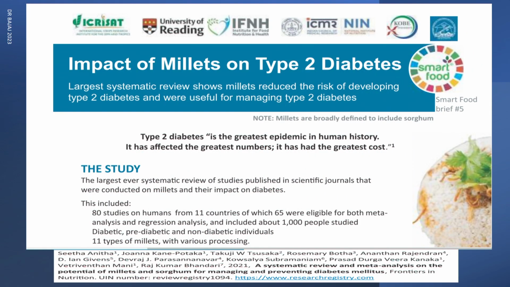Now this is the recent data which is being published by ICRISAT, which is a systemic review of 80 studies, 1,000 subjects, and 11 countries, and 11 different varieties of millets and different methods of processing. The minimum duration has been 7 days to a maximum duration as high as 2 years, and on an average, they have studied this between 3 to 6 months.